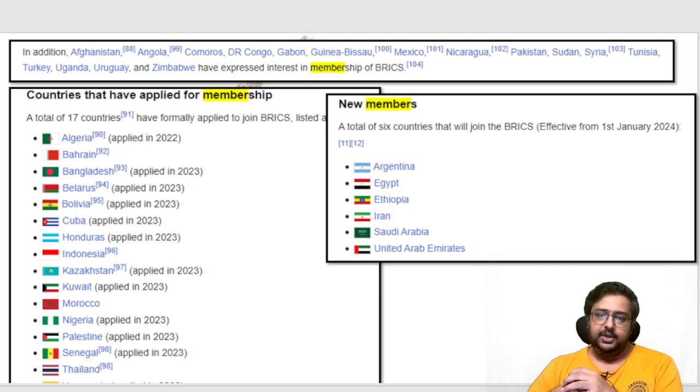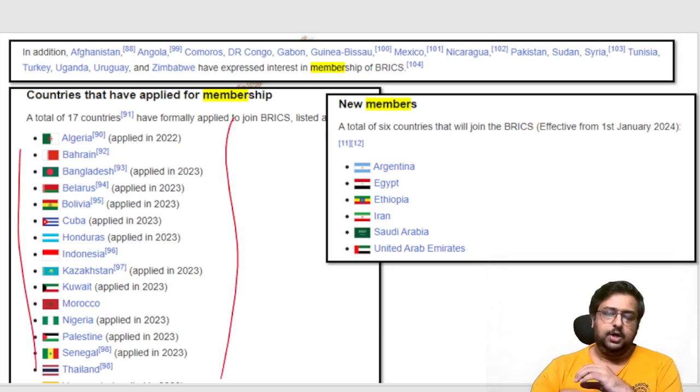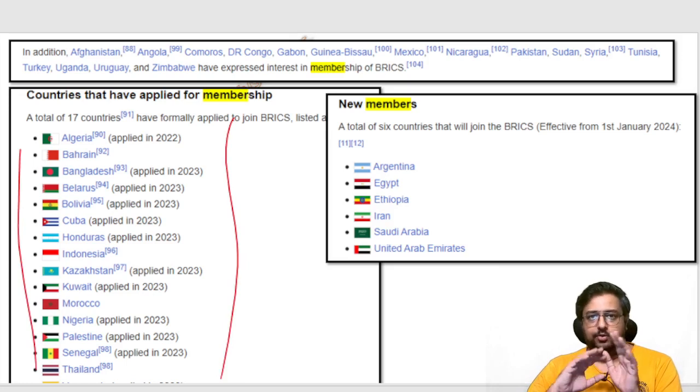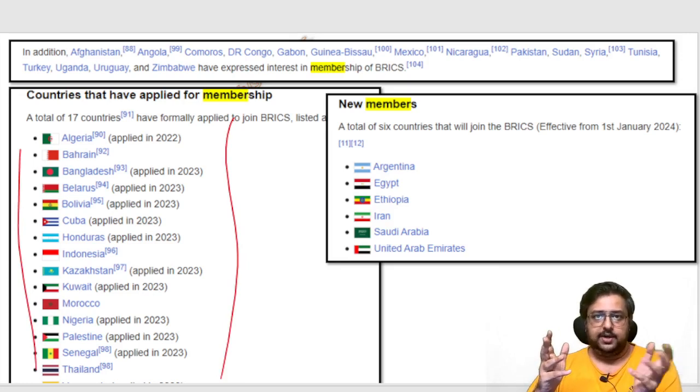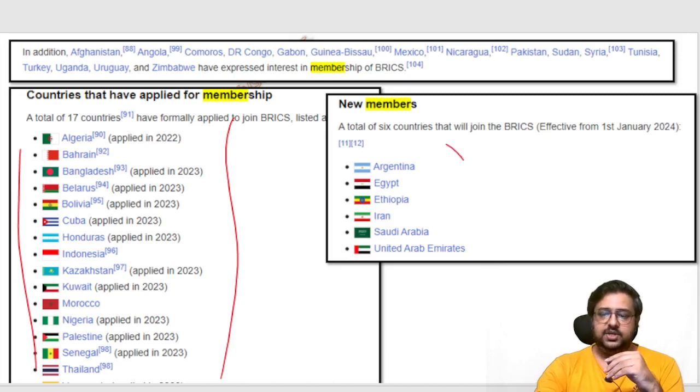In Wikipedia you can go and find 17 countries who applied to join BRICS. That means these are the futuristic countries who may become part of BRICS. You don't have to memorize that because it's not relevant, but simply glance through: Algeria, Bahrain, Bangladesh, Belarus, Cuba, Honduras. Where is Honduras on the map? Try to find out. Indonesia, Kazakhstan, Kuwait, Morocco, Nigeria, Palestine, Senegal, Thailand. These countries all applied in 2022-23. That shows the relevance of BRICS. These are the 6 members which are now added.